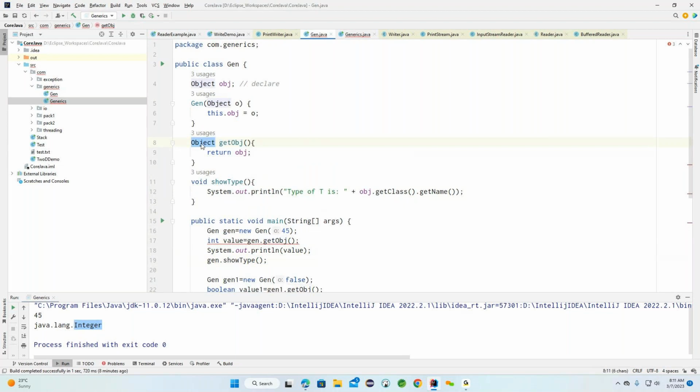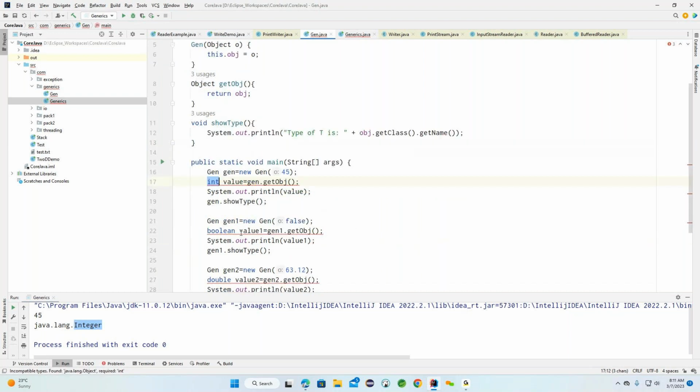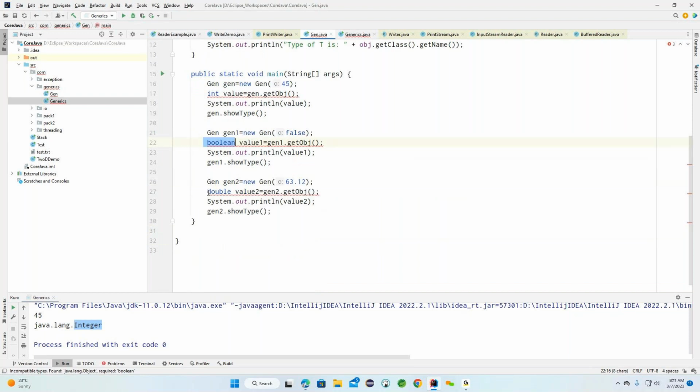Whenever it returns the Object type, we are converting it into int here, converting into boolean here, and converting into double here. It is not converting automatically. Whatever data type we provide, it is not converted automatically.